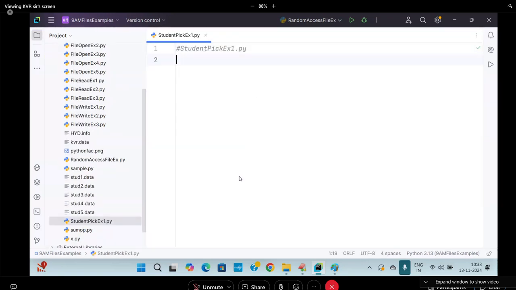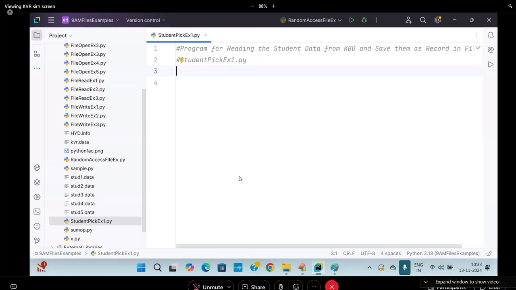Be careful, students. Program for reading the student data from keyboard and save them as record in file. Okay, tell me, what should I do?